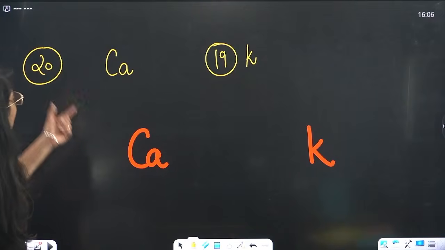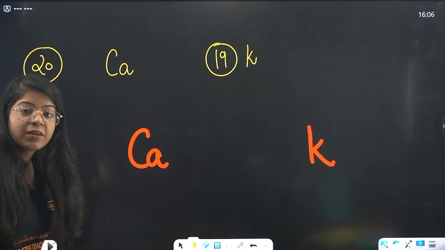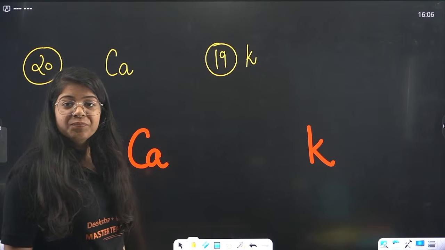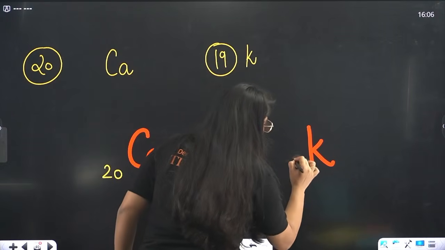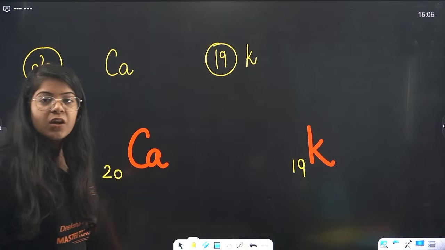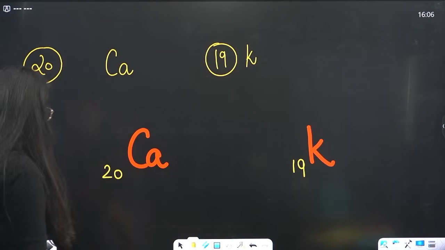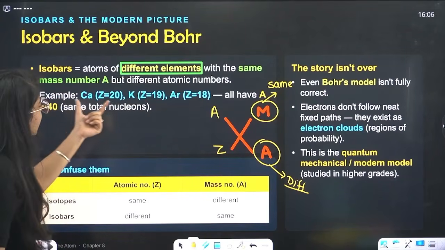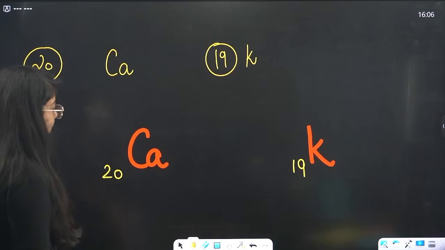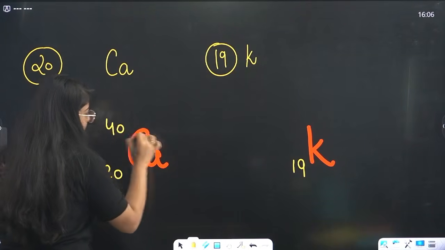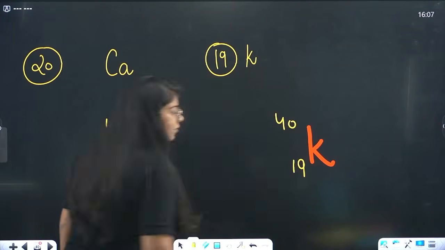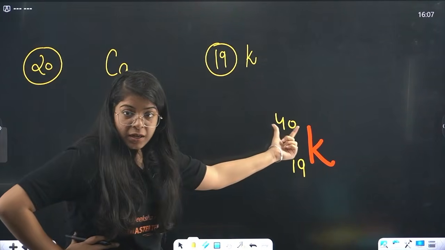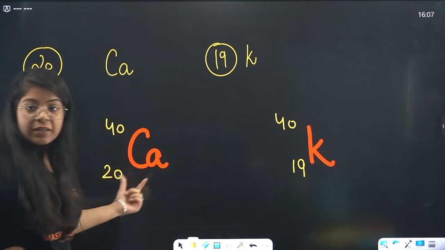Now see, you have atomic number 20, so I will write the atomic number as 20 here. And I will write the atomic number as 19 here. Now let's see, they both have 40 nucleons. This is also 40. This is also 40. So they have the same mass number but different atomic numbers.